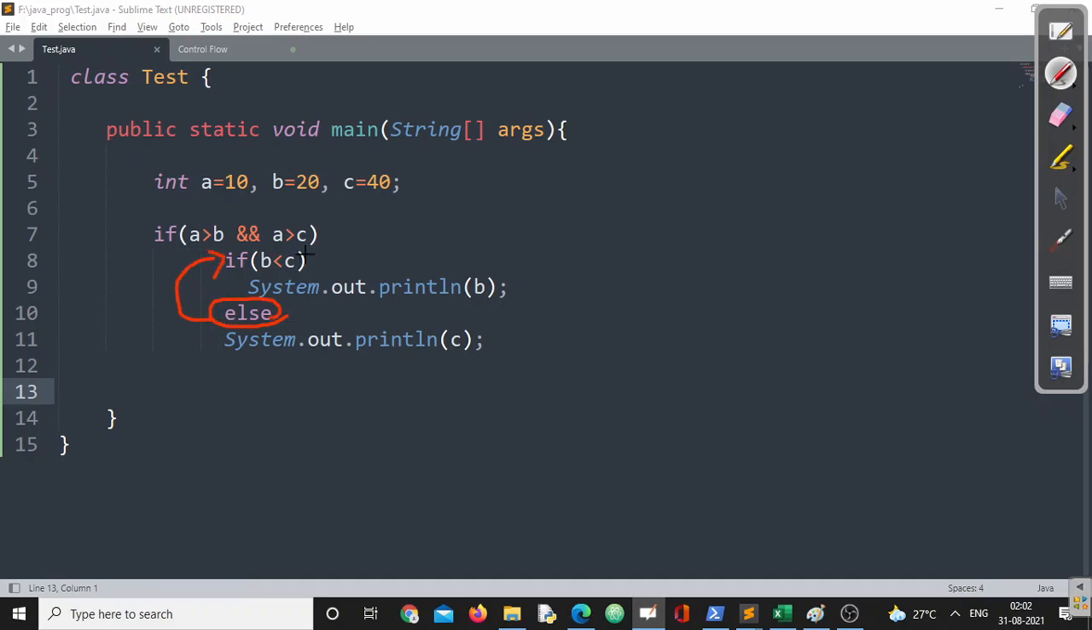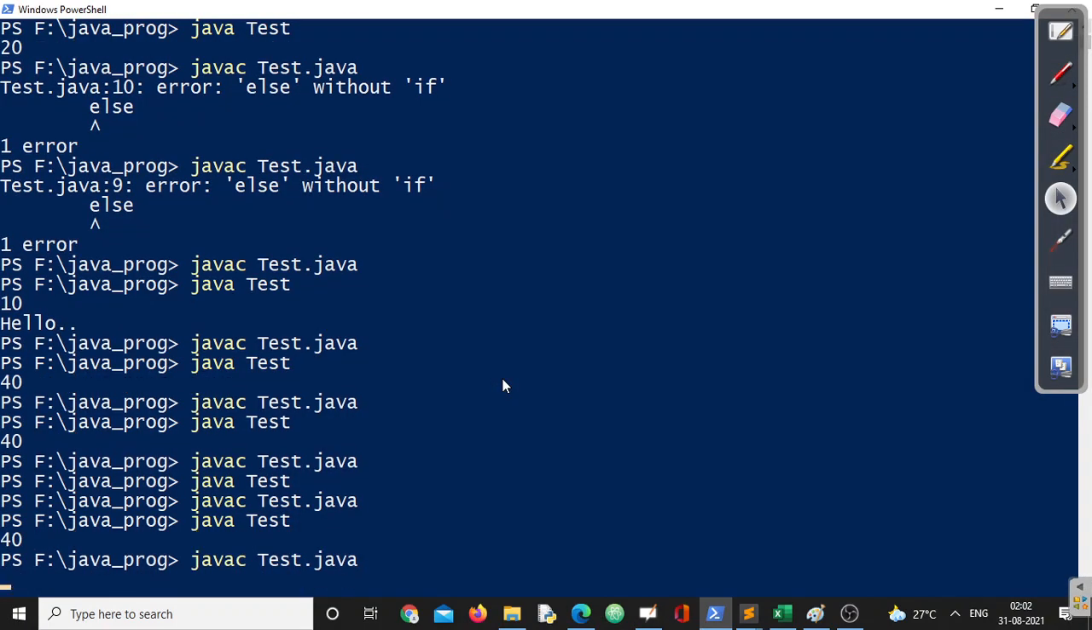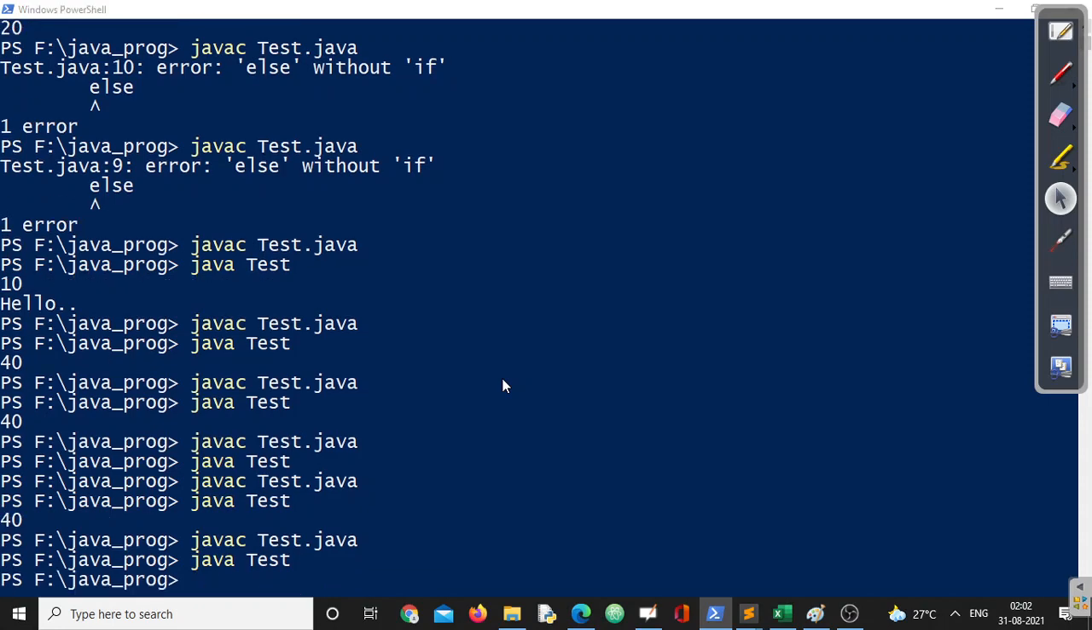And which one is the immediate if? This particular one. Now this statement will only be executed if this one is false. Again, this one will only be executed if this one is true. Now my question is whether this is true or false. First one is true or false? 100% false. If the first one is false, none of them will be executed. Let us cross check. No output will be there as such.